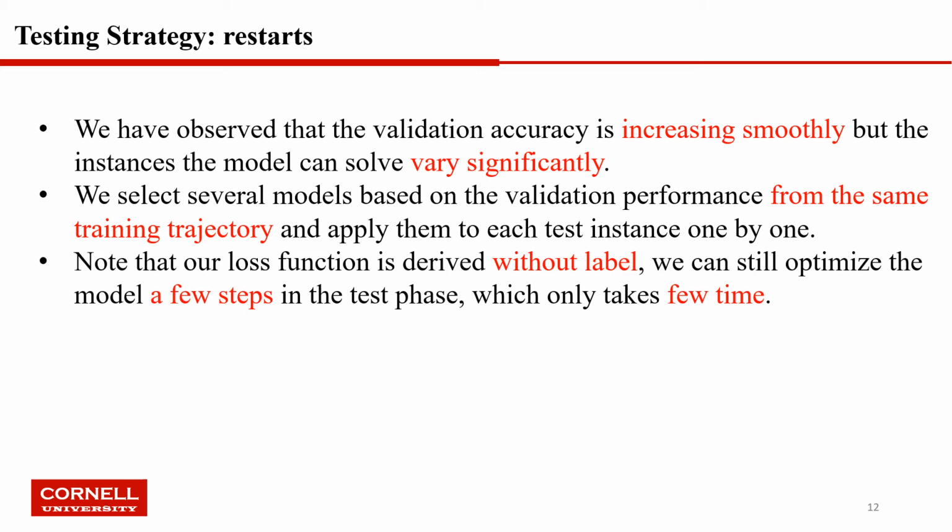If the instance is solved, then we do not need to apply the rest of the models. Also note that our loss function is derived without labels, so we can still optimize the model a few steps for a specific instance in the test phase, which only takes a short time. For instance, in our Visual Sudoku examples, we will train the model for 20 more steps in the test phase. This only requires less than 1 second, so it's pretty fast.